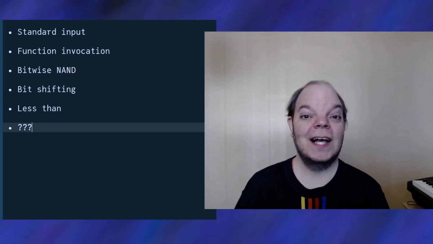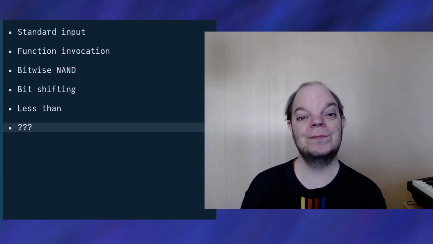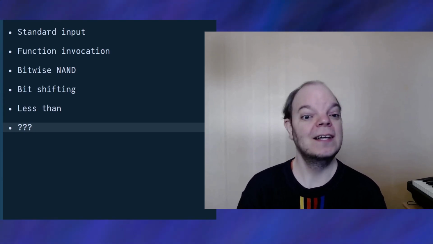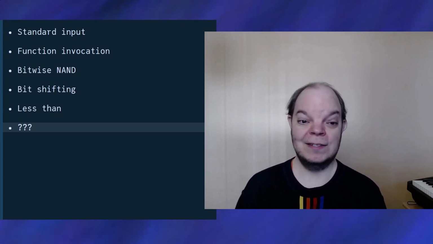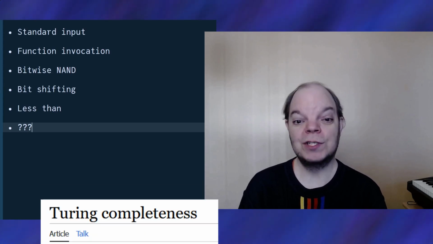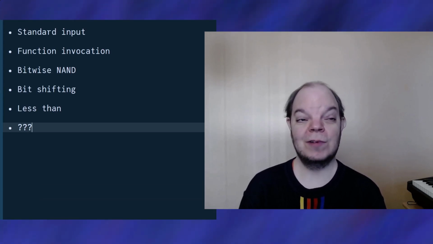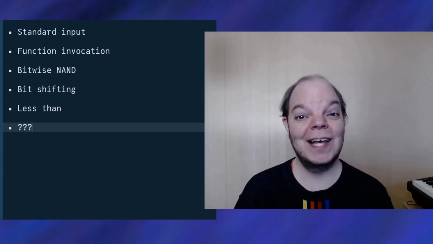Now you might reasonably ask, how are you ever going to do anything useful with these 5 super simple, super basic functions? And you're quite right, they're a little limiting, but it turns out that these are enough for the programming language to be Turing complete, which means that we could write an addition function, a function that takes 2 numbers and returns the sum. You should definitely have a crack at this.